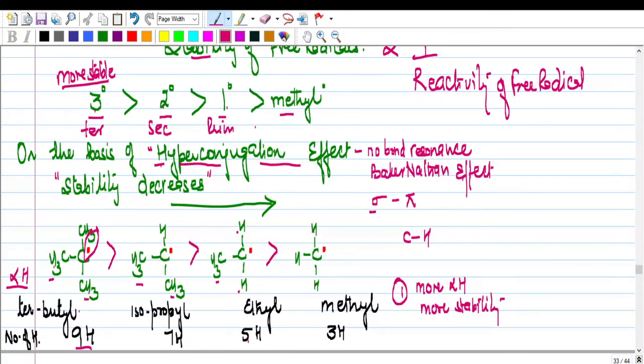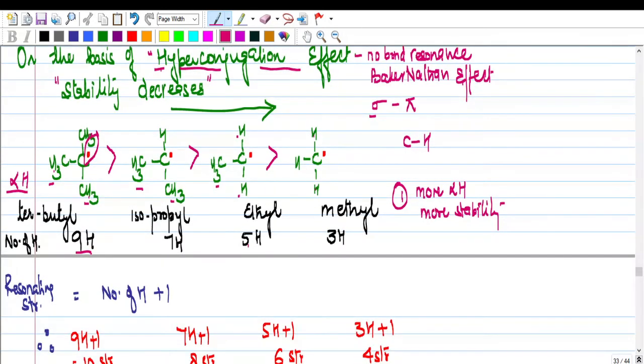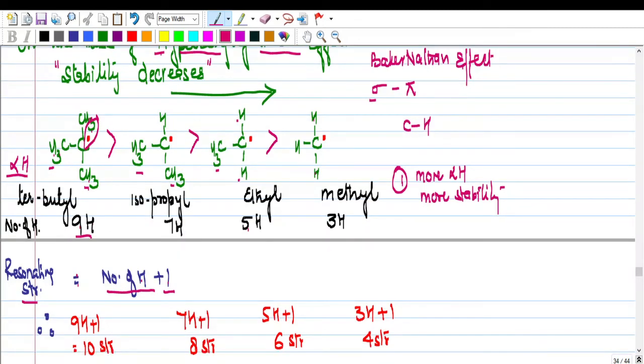How do you calculate the resonating structures? The formula says the number of resonating structures is equal to the number of hydrogens plus 1. How many hydrogens are there in this? 3 plus 3 plus 3, 9. So 9 hydrogens plus 1, you have got 10 resonating structures in the tertiary carbon. So in a tertiary free radical you have got 10 structures, so it is definitely more stable.